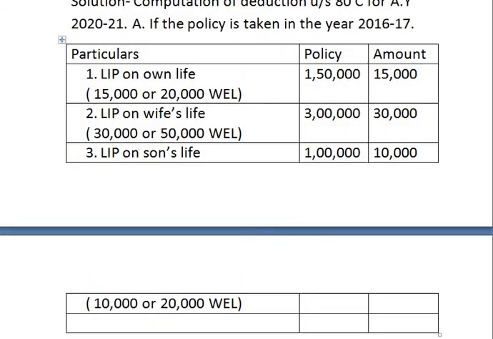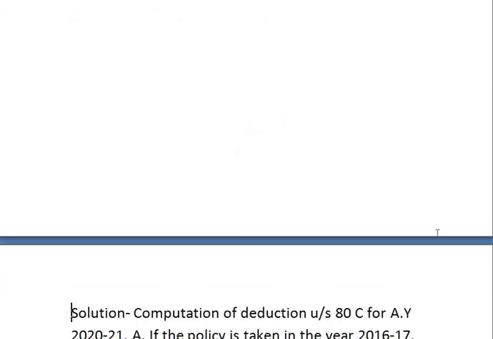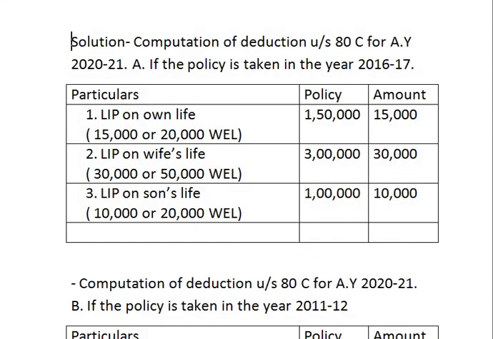Let us just see the entire solution on one single page. So here you can see, if the life insurance policy is taken after 1st April 2012, the percentage of deduction that is applicable on life insurance policy is 10%. Either that percentage or the premium amount paid, whichever is less, is taken into consideration for deduction. Therefore, in first case, policy is of rupees 1,50,000 but the premium paid is 20,000.